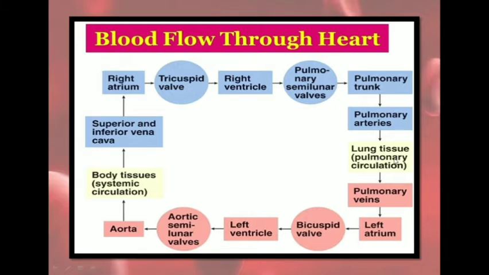Then from the lungs, the oxygenated blood comes through the pulmonary vein, enters the left atrium, then through the bicuspid or mitral valve it enters the left ventricle, and through the semilunar valves it goes to the aorta, and from the aorta it goes to the different parts of the body. So this is how blood flows in our body.